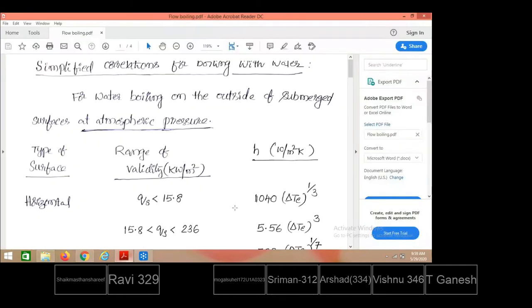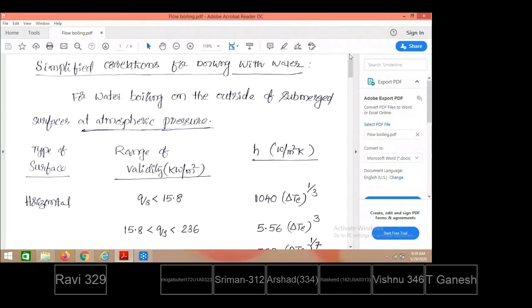Continuation of the previous boiling, that is full boiling. Some simplified correlations for boiling with water have also been suggested. In yesterday's class we found out, for nucleate boiling, how to estimate the heat flux and also the critical heat flux, using the correlations proposed by two different people, Joubert and Rosenhau. Using those two correlations we found the heat flux transferred during nucleate boiling and the maximum heat flux transferred.